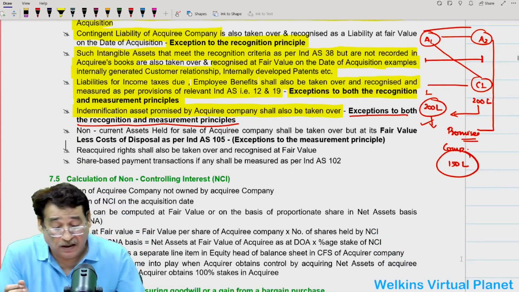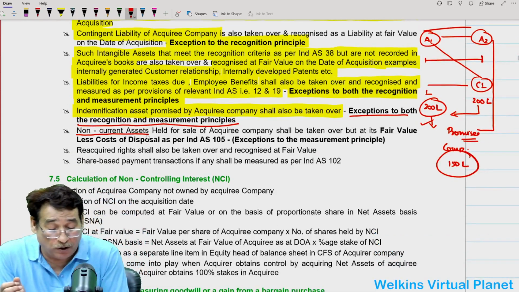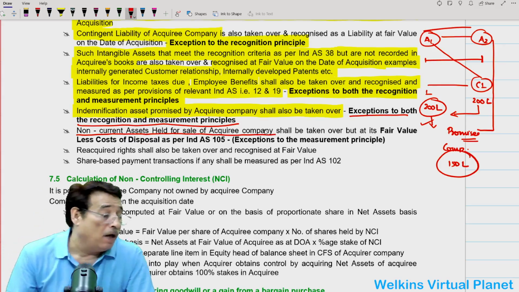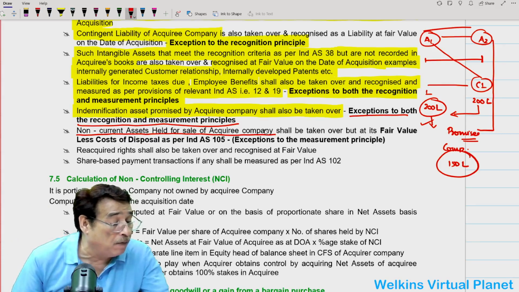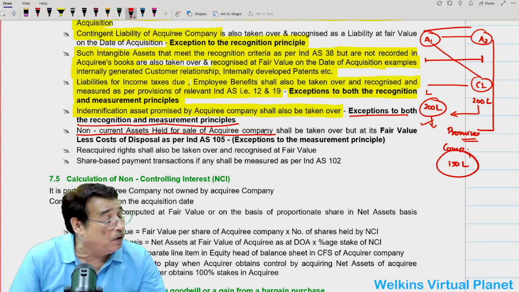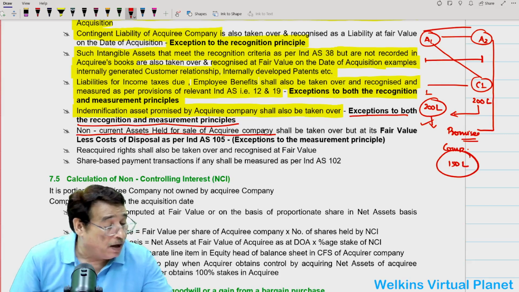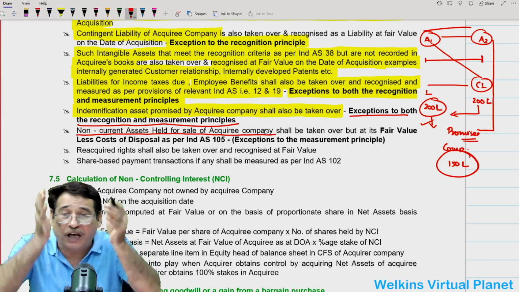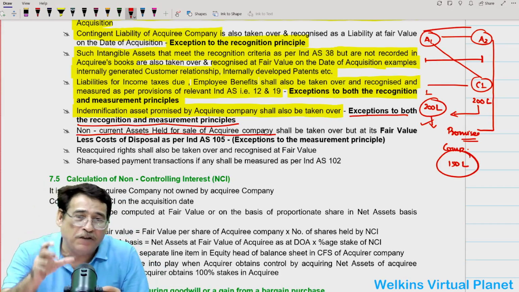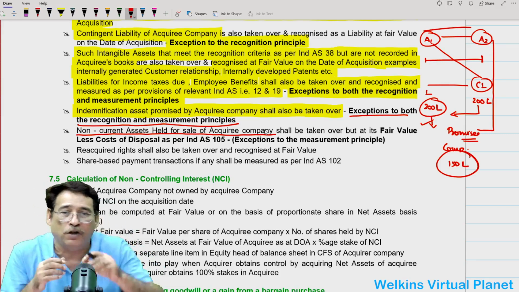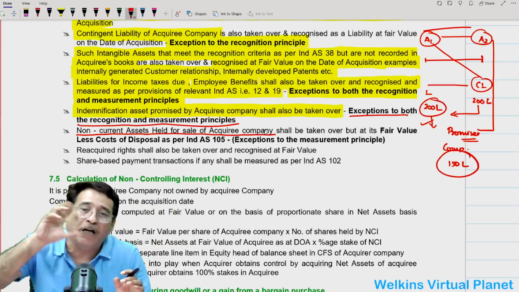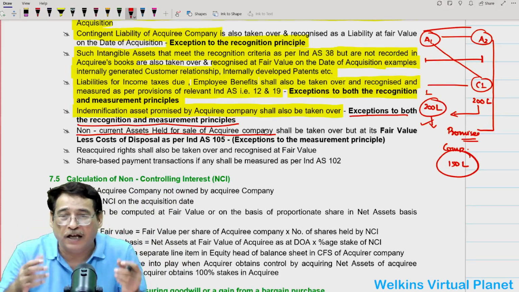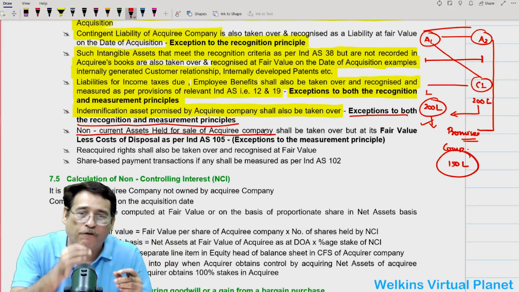Second thing is, sometimes we may come across a non-current asset held for sale by the acquiree company. Correct? As per the new formats, sometimes what happens is, if we have kept an asset with an intention to sell in future, and if that particular asset is of non-current nature, we will call it a non-current asset held for sale.